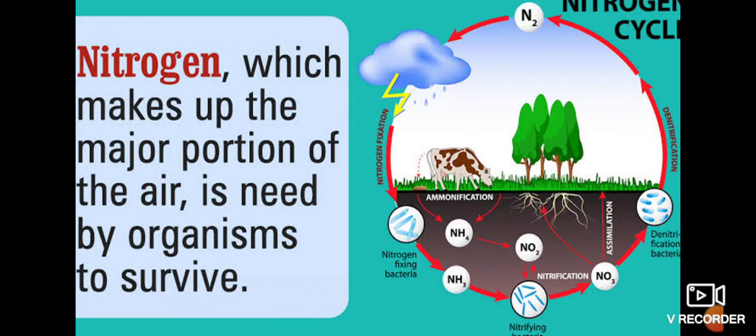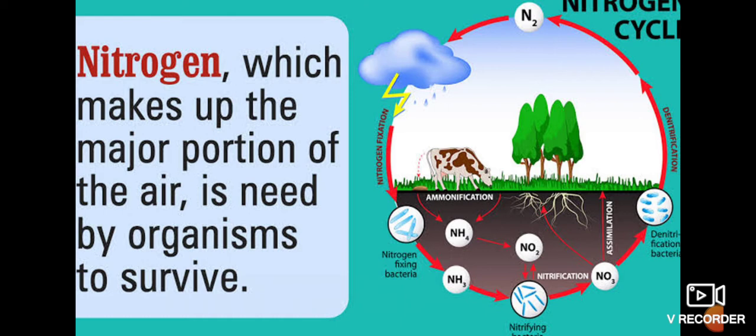Now why can nitrogen not be taken directly from the atmosphere? Because nitrogen is a very noble and unreactive gas. It is an unreactive, odorless, colorless gas like neon, argon, krypton, xenon, and the radioactive radon. As nitrogen is so unreactive, it cannot be used by green plants to make proteins.